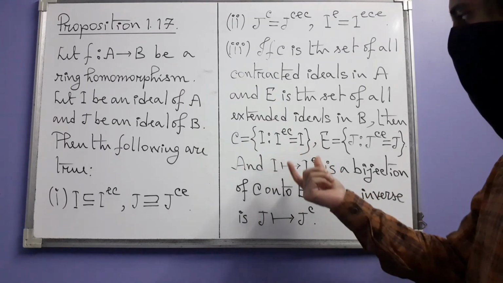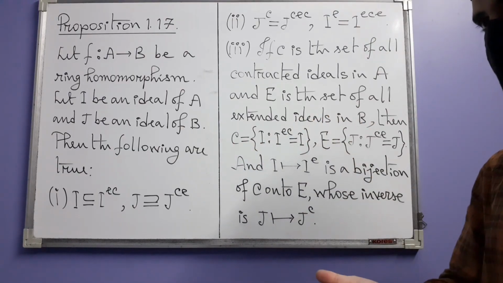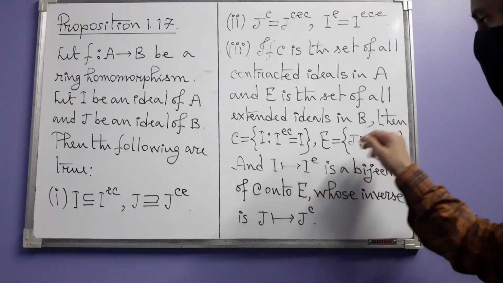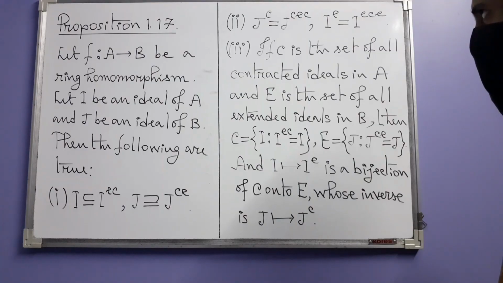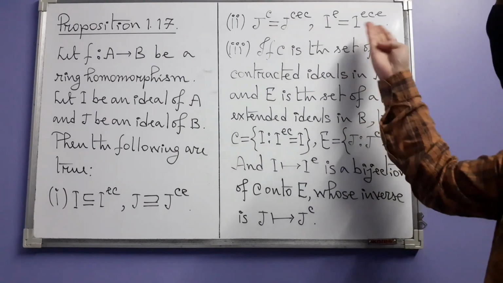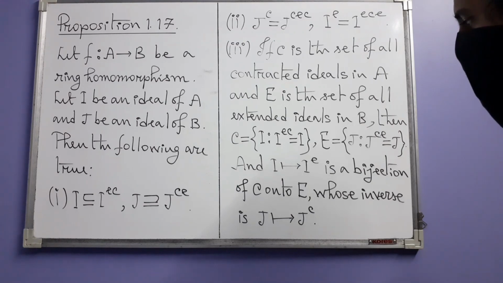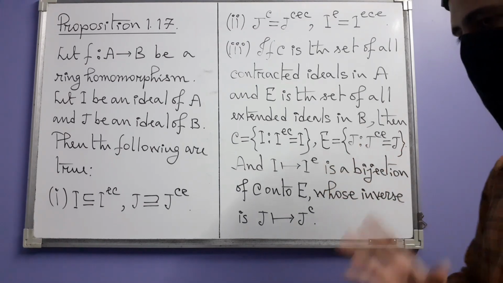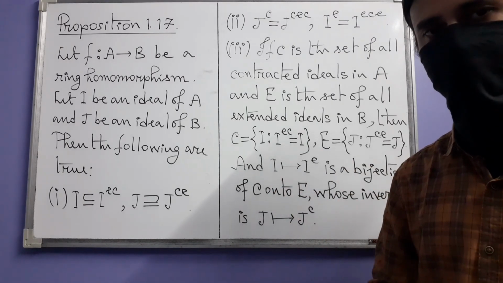Turns out that that is a well-defined mapping from C to E. To prove that, you have to show that for any I in C, IE is actually inside this capital E. And you can guess that part 2 has a role to play in showing this. So once that is done, then the claim is that it's not just a function, it's a bijection from C onto E. It's a one-to-one onto function.